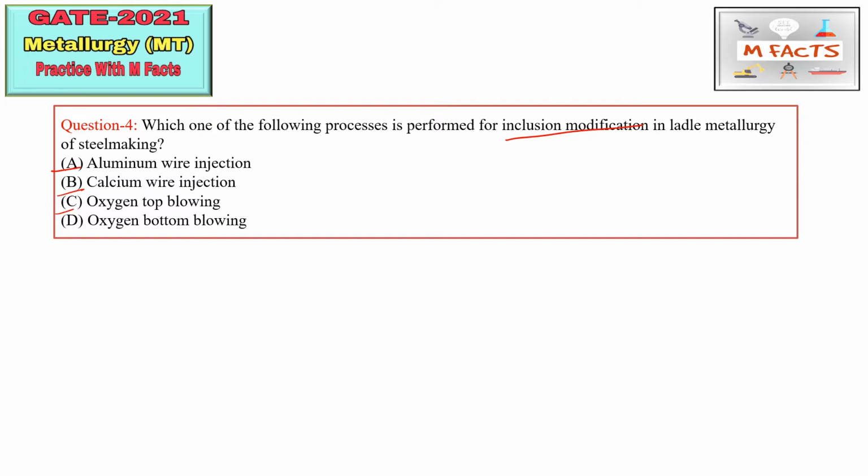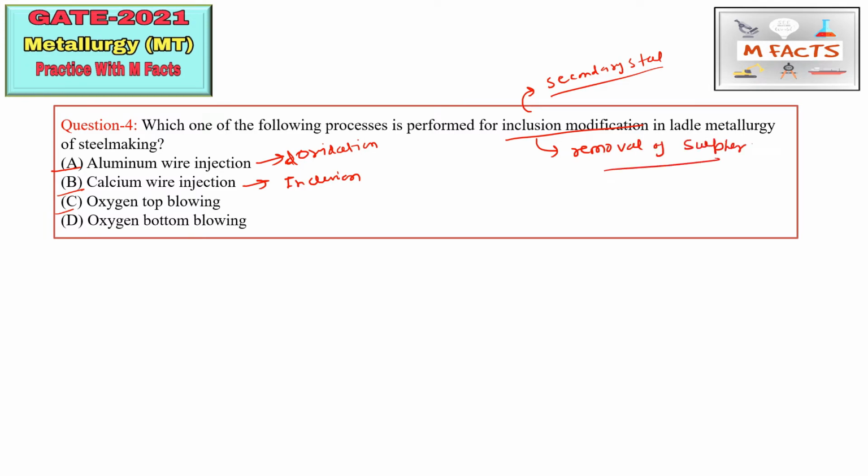So the first option is aluminum wire injection. This is basically used for deoxidation purpose. And calcium wire injection is basically used for inclusion modification. Inclusion modification is basically a part of secondary steelmaking. This is used for producing clean steel, and this is also used for removal of sulfur. So removal of sulfur can also be done by inclusion modification.